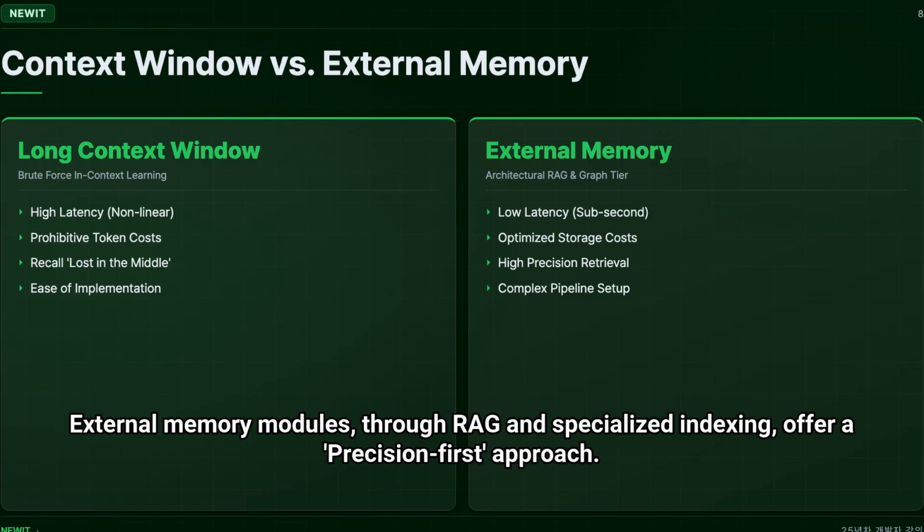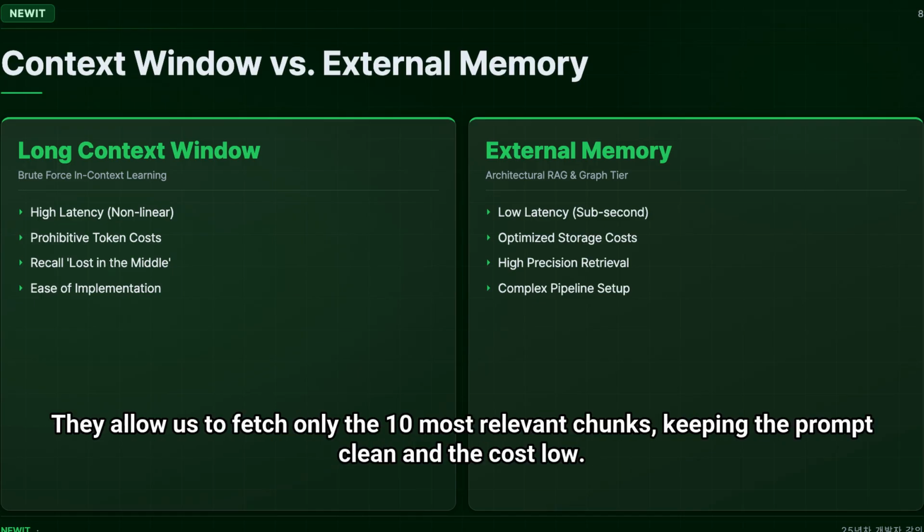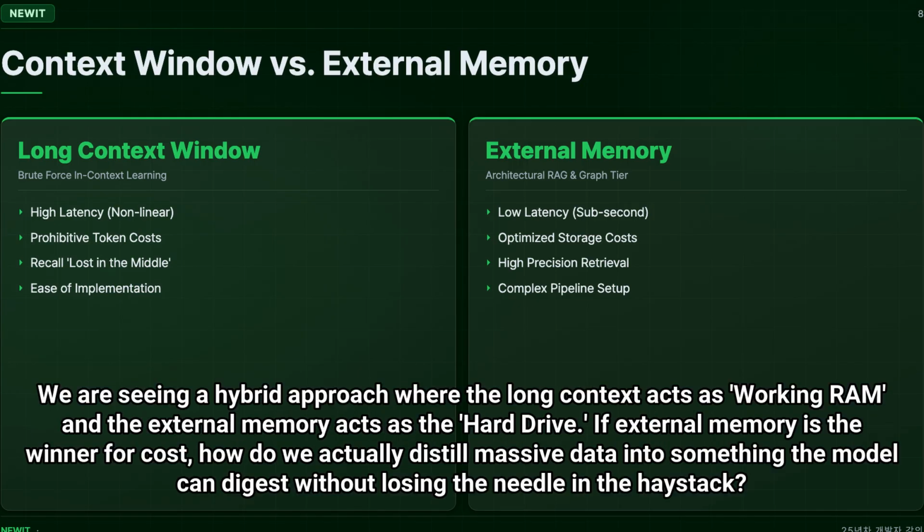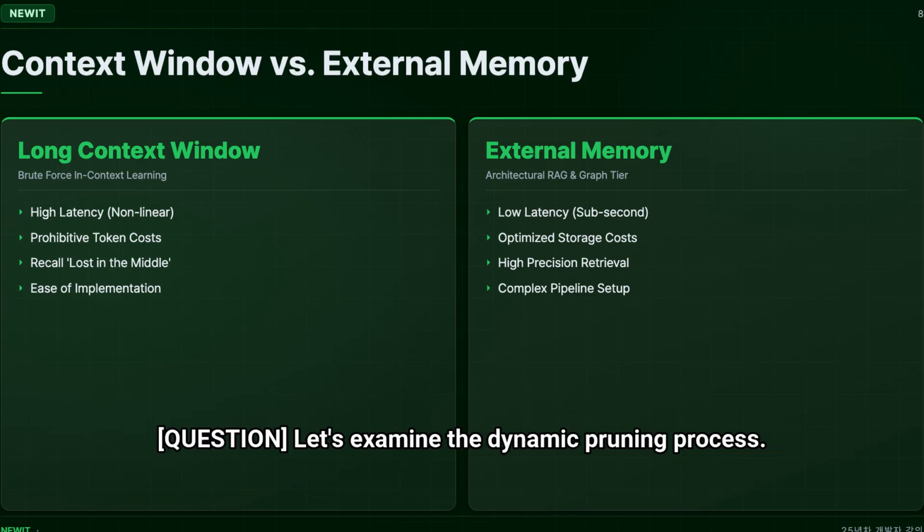External memory modules, through RAG and specialized indexing, offer a precision-first approach. They allow us to fetch only the 10 most relevant chunks, keeping the prompt clean and the cost low. In high-frequency agentic workflows, cost efficiency of external memory is the primary driver for architectural decisions. We are seeing a hybrid approach where the long context acts as working RAM and the external memory acts as the hard drive. If external memory is the winner for cost, how do we actually distill massive data into something the model can digest without losing the needle in the haystack? Let's examine the dynamic pruning process.